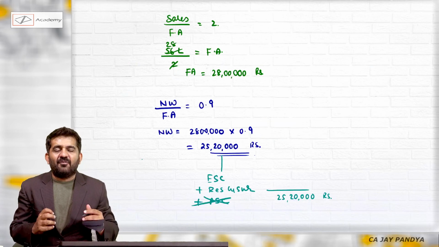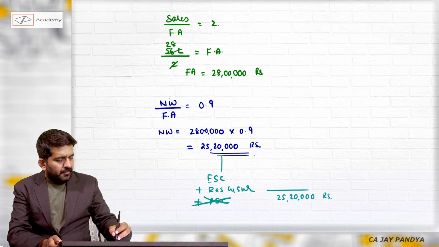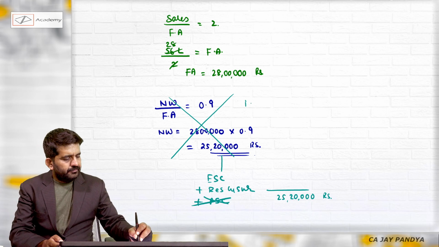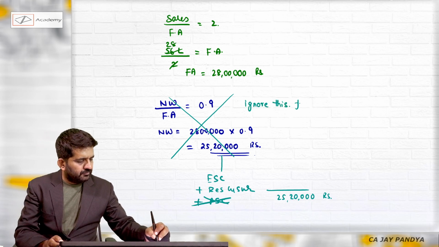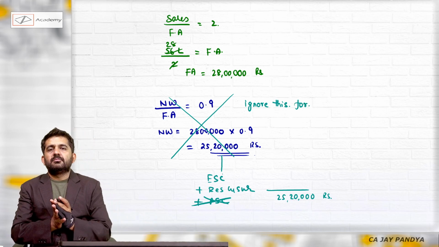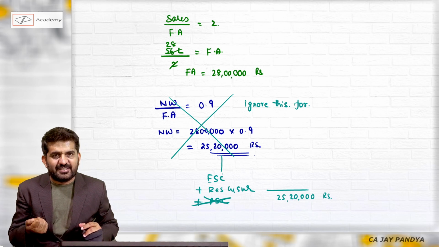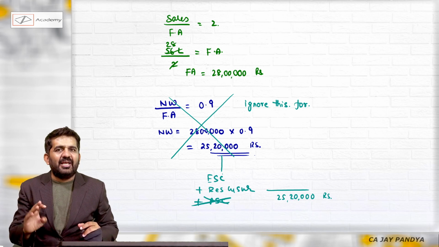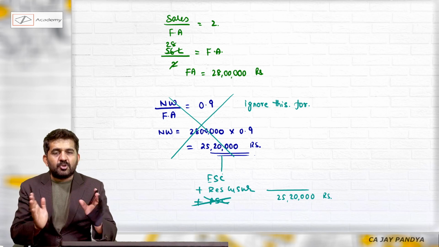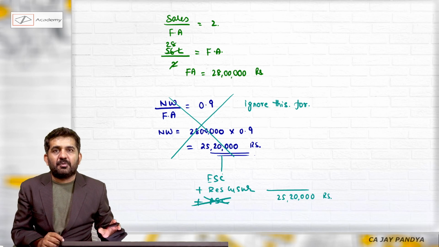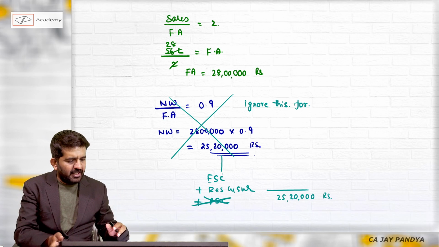I am doing it after seeing suggested, so it is easy for me, but there is no way out but to ignore this formula. Don't take into consideration what is given, that is net worth upon fixed asset. You can treat this as an incorrect question, but they have also written in suggested, you will have to ignore this equation. If you consider this equation, there will be n numbers of other assumptions which will be there.